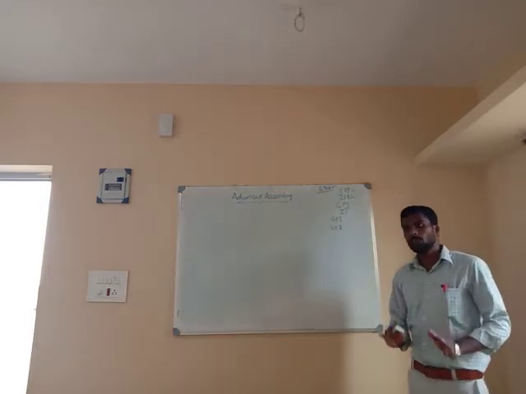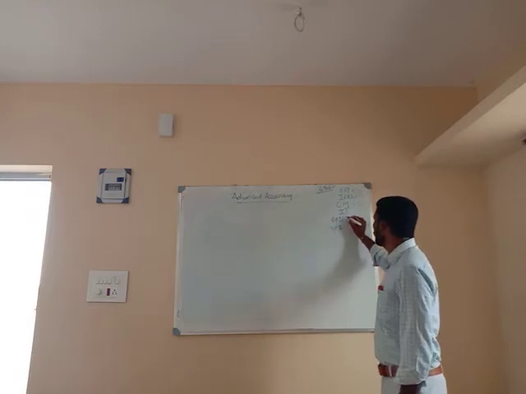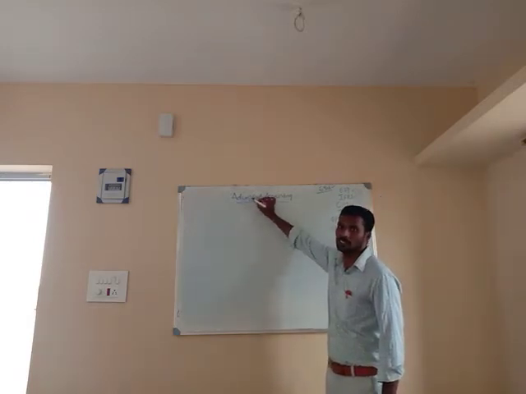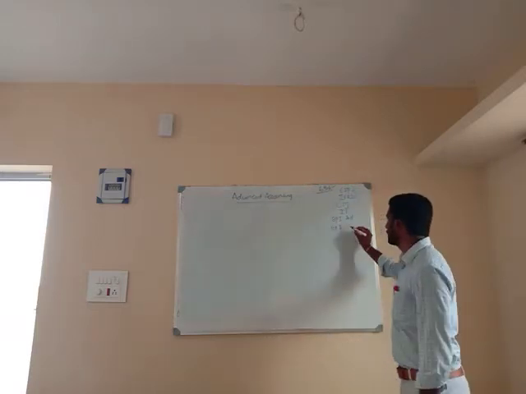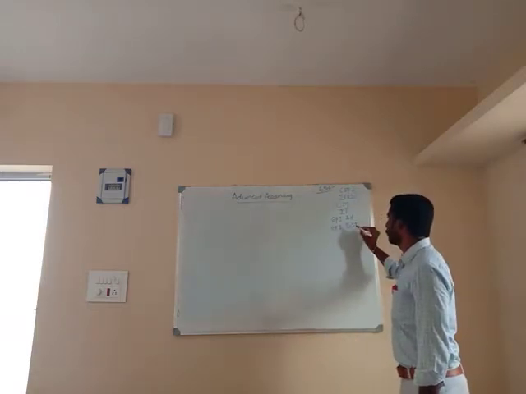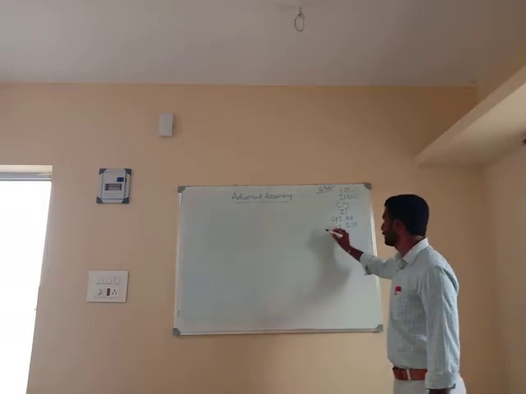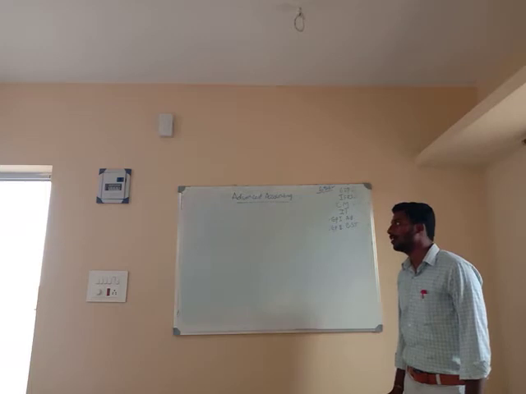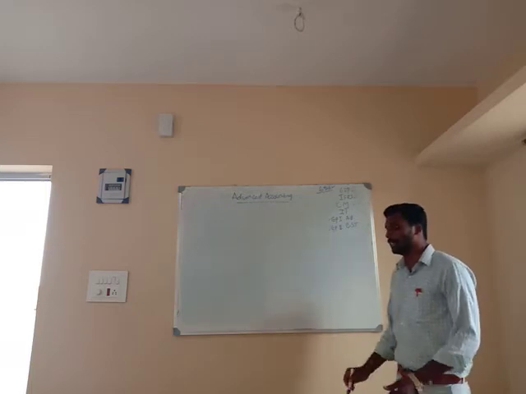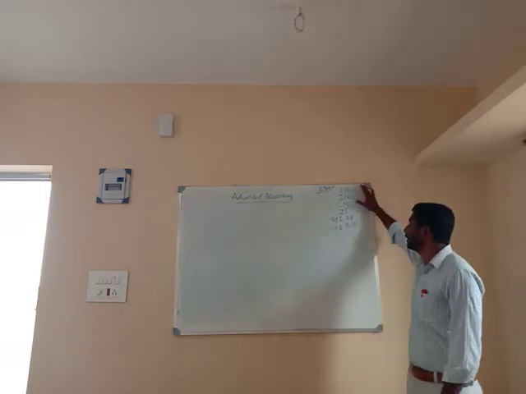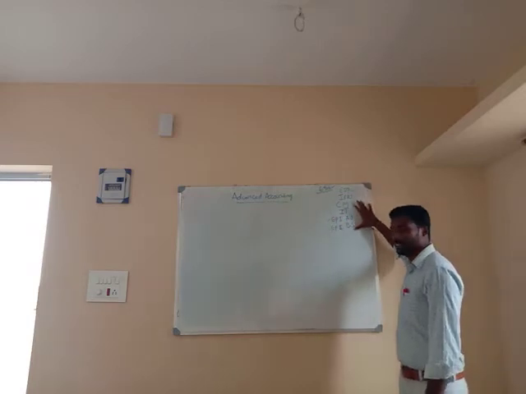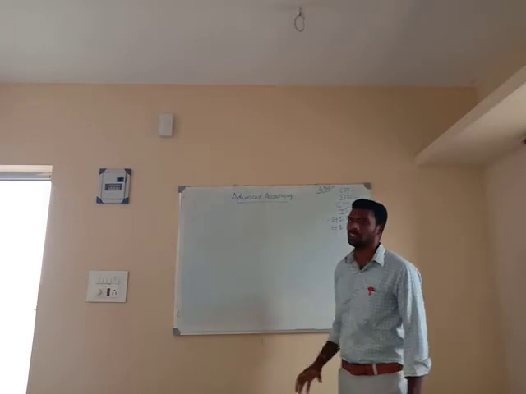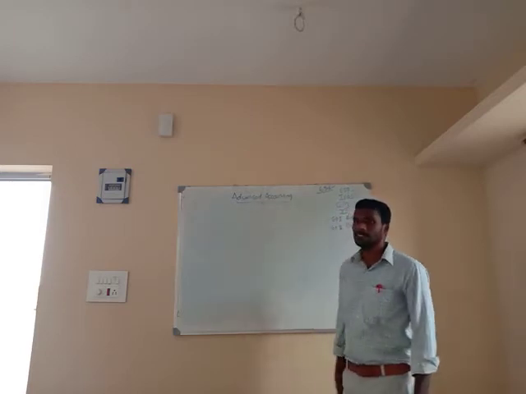In case of elective paper 1, you have advanced accounting. Next one is GST, Goods and Services Tax. This is elective paper 1 and this is elective paper 2. So maybe you got these 6 subjects. My main subject is advanced accounting. In this sem I am handling this subject.